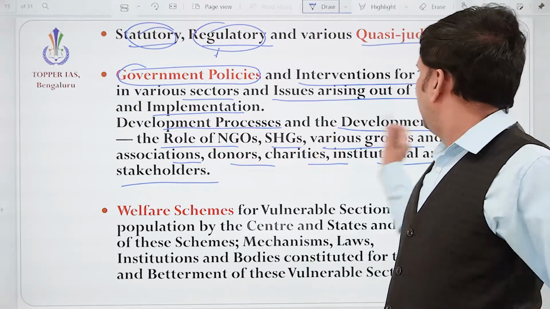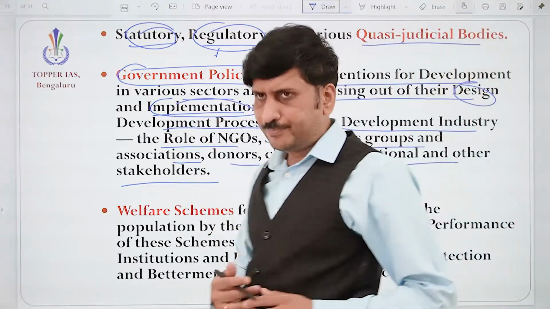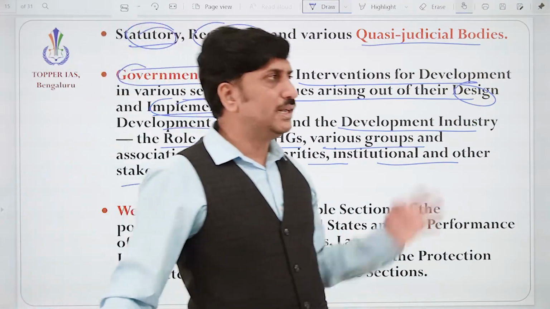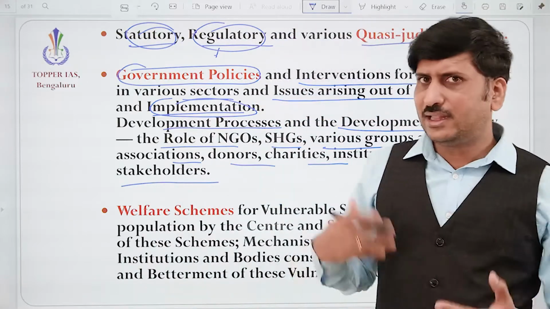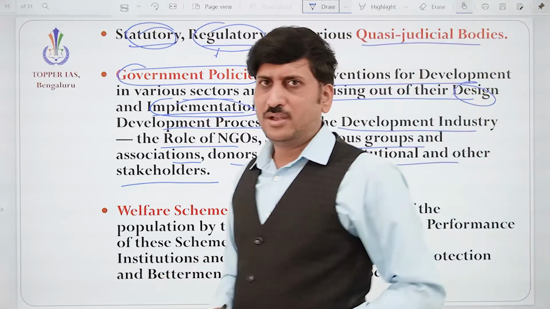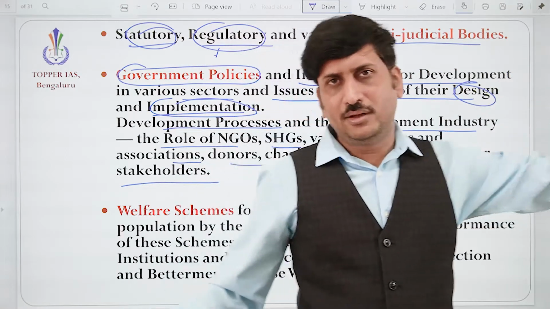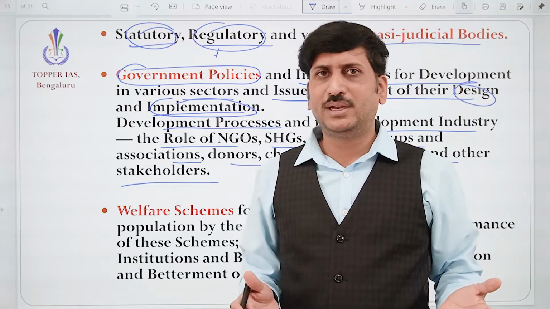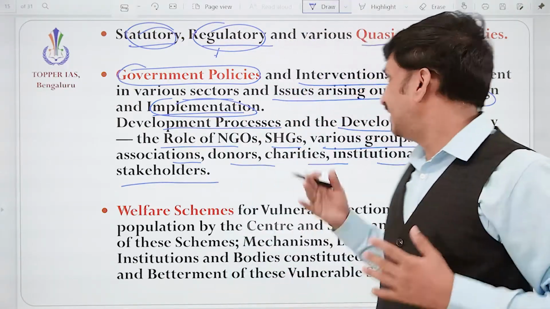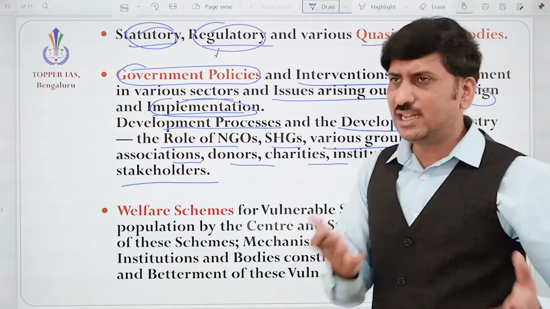And any problems arising out of the design and implementation. For example, NREGA: in order to provide a lot of employment opportunity for the rural youth, the NREGA plan was there. Earlier, there were so many problems with the design, so they were fixed now. For example, just to create the job, like just dig the well and fill the well. So that is not a way to work, right? It is not going to give any productive asset for the nation. So like that, any problem with the design and implementation will be fixed. So we are studying about that.